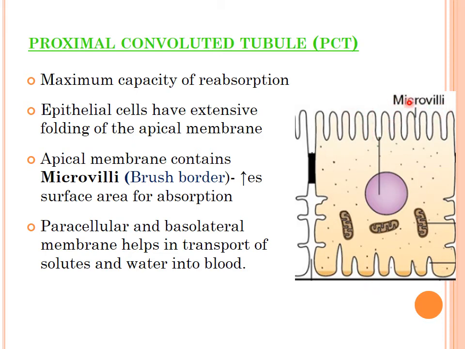So these are the microvilli. That means here the cell membrane of this epithelial cell is not plain, it has multiple fine projections, known as the microvilli. So it is also known as a brush border. This brush border increases the surface area, so these tubules allow maximum substance to be reabsorbed. So this is the renal epithelial cell, showing the microvilli or the brush border.